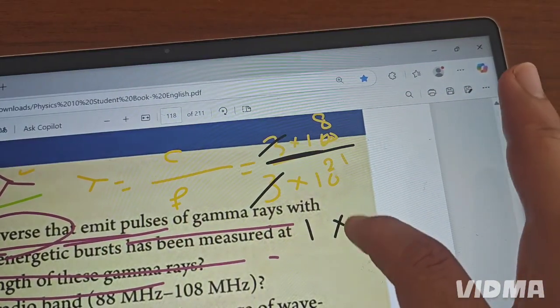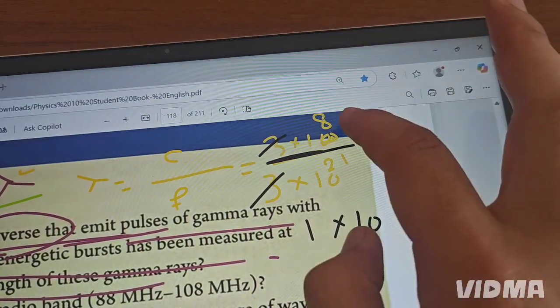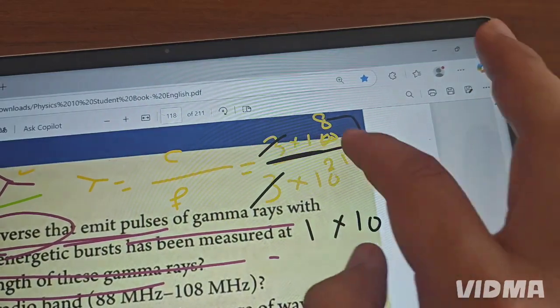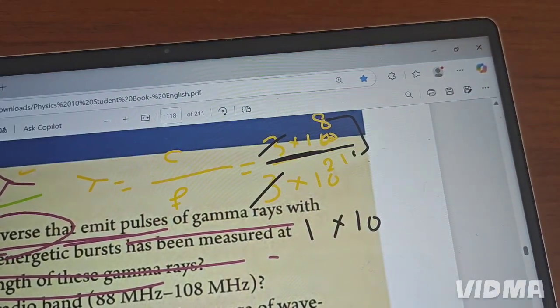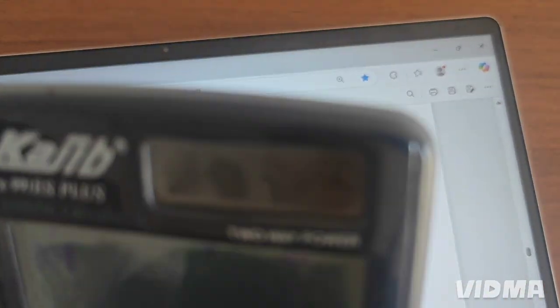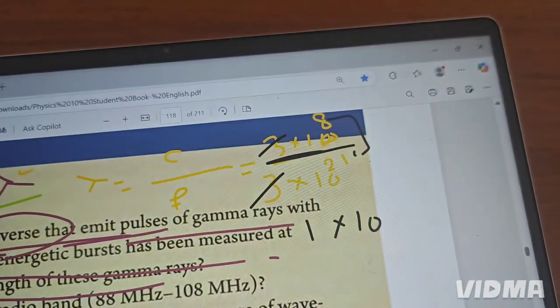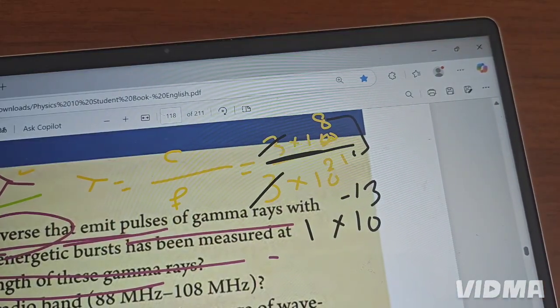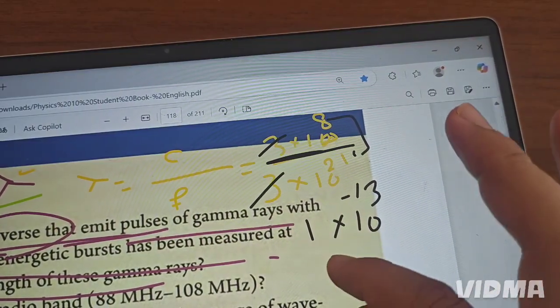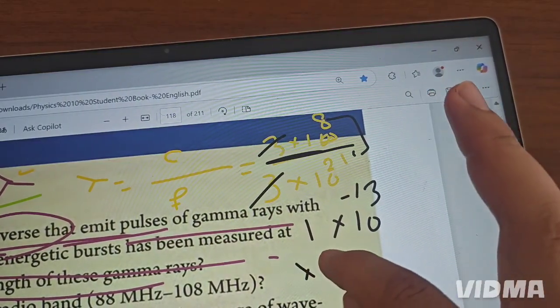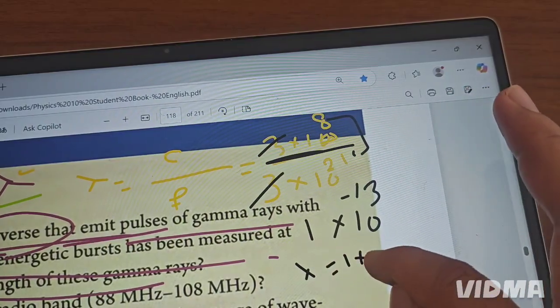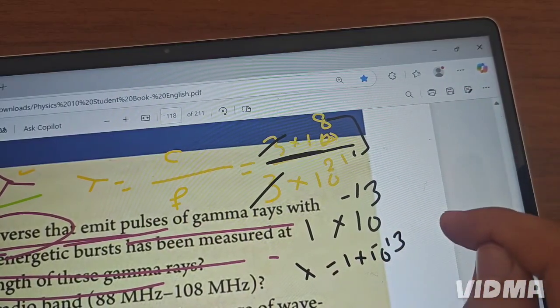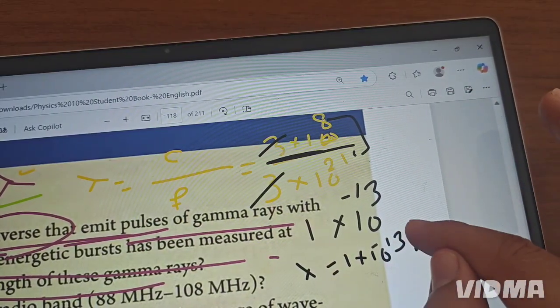First write down the 10, and subtract: the power of the top minus the power of the bottom. So 8 minus 21 is negative 13. This is the wavelength: 1 times 10 power negative 13 meter.